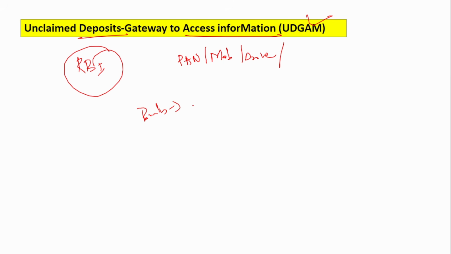Also, the banks assign a number to these unclaimed deposits, that is the unclaimed deposit reference number. It is assigned to each of these accounts so that it will be easy for the banks to track it. So if customers have found anything in this portal, they can approach the respective bank, and the bank will do the proceedings. So RBI is taking various measures to ensure that the unclaimed deposits go back to the customers.